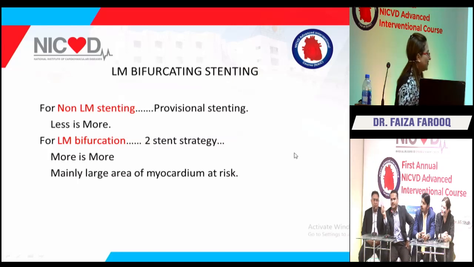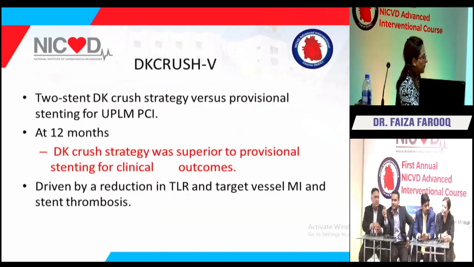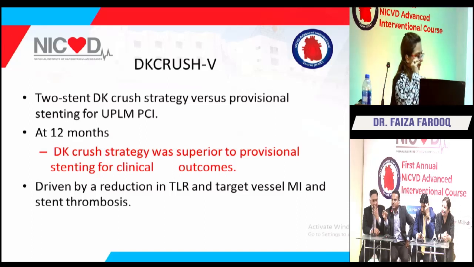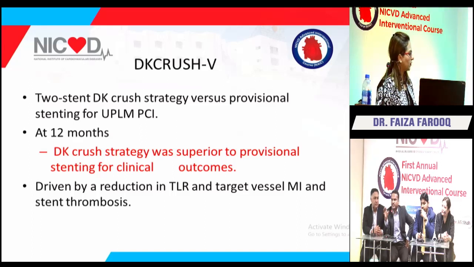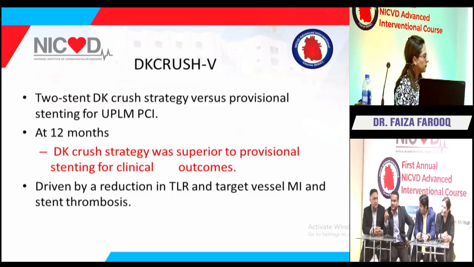In the DK crush 5 trial, this is basically compared with the EBC-MAIN trial, the European Bifurcation Club left main trial. They also used an upfront two-stent strategy and provisional stenting. In DK crush, 81% used the two-stent technique, along with 47% crossing over from provisional to DK crush. The DK crush 5 trial was conducted in 26 centers, 23 in Asia, 2 in America, and 1 in Italy, but the EBC-MAIN trial was held in Europe. The thing is that the SYNTAX score was 13 in DK crush and 21 in EBC-MAIN.